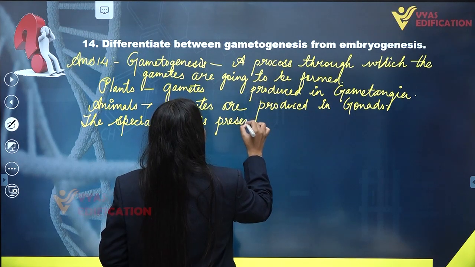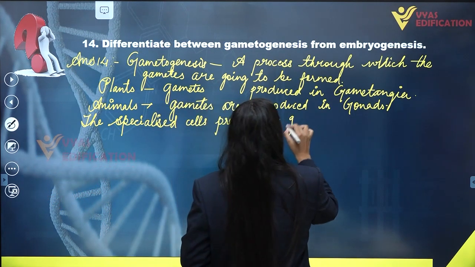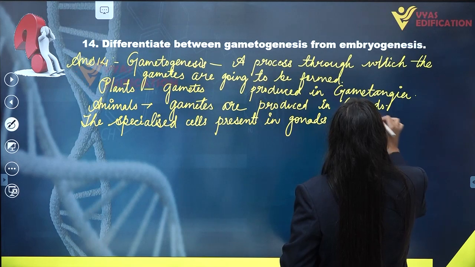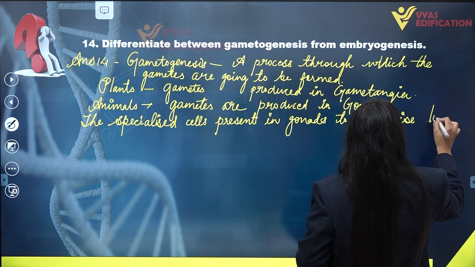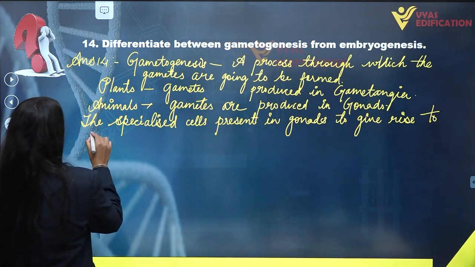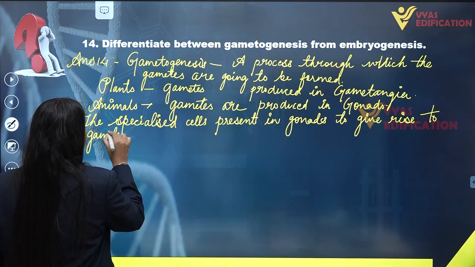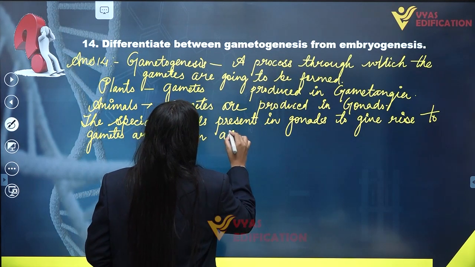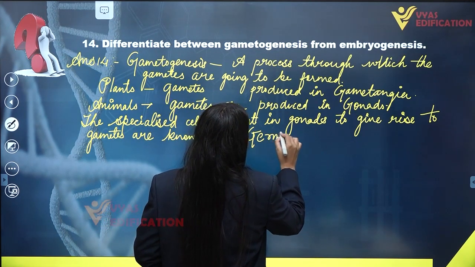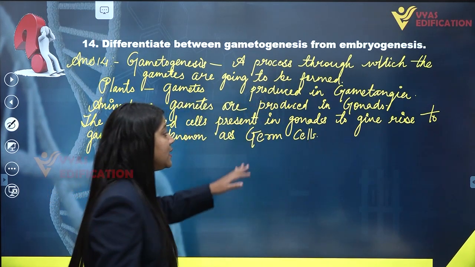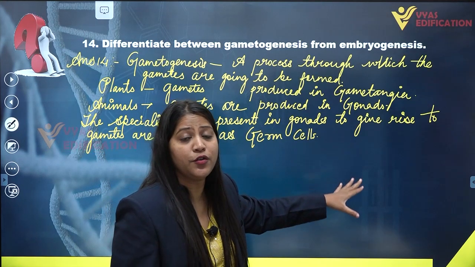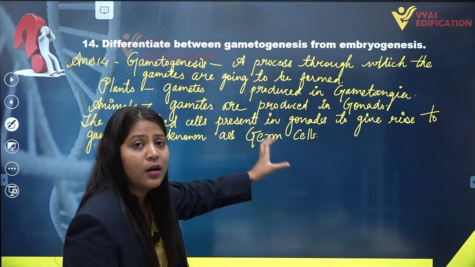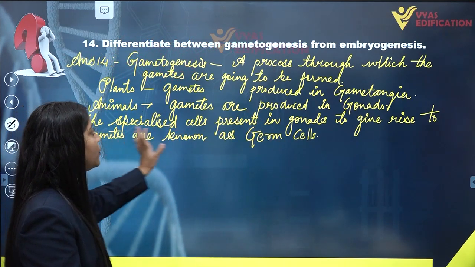These germ cells undergo repetitive divisions of both types, that is mitotic division and meiotic division, to give rise to different types of gametes. So this is all about gametogenesis.